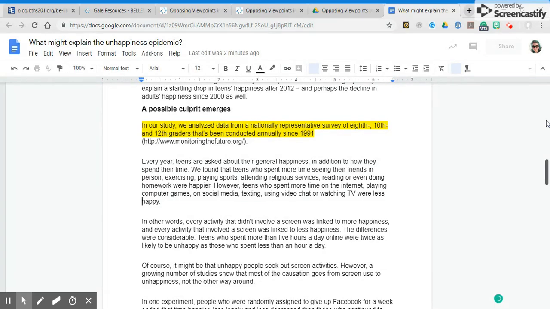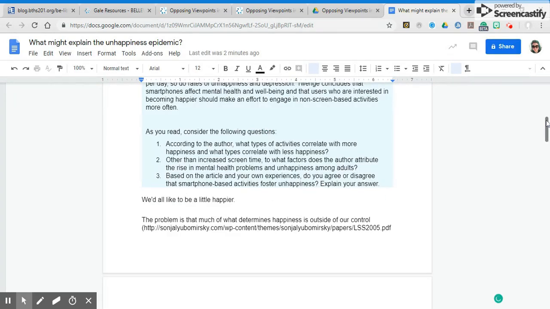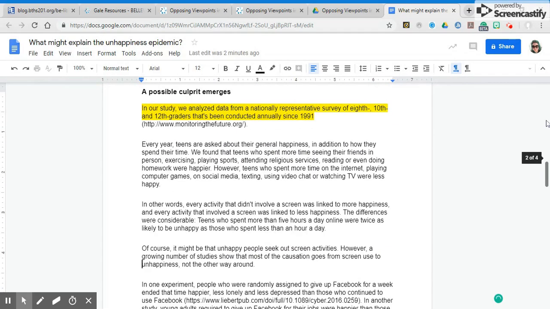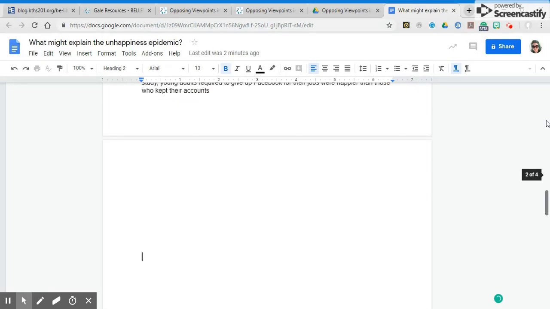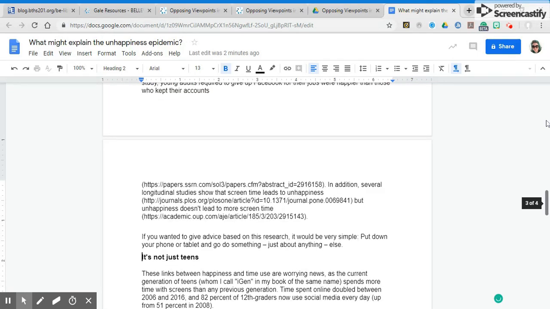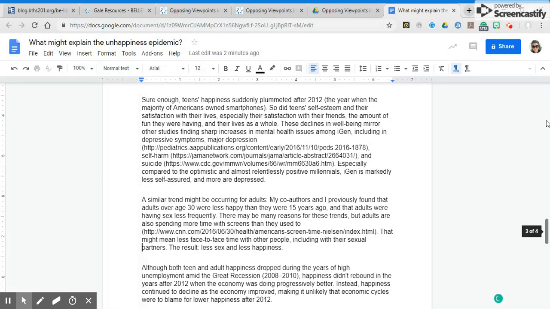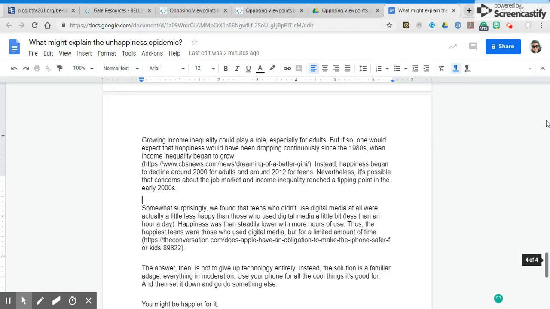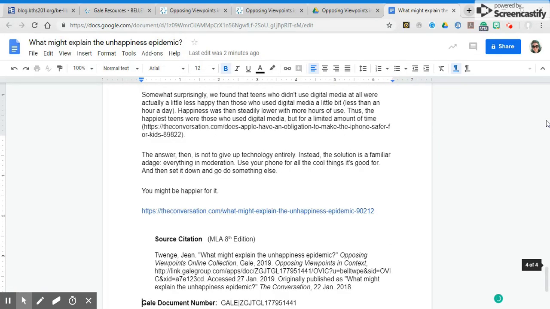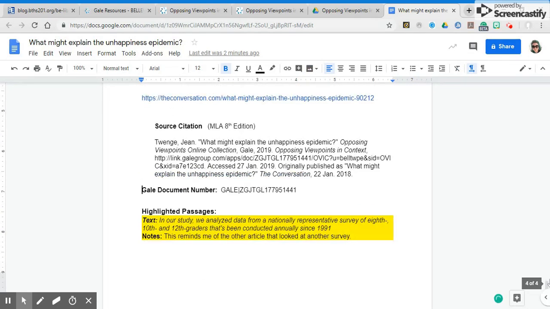And if I go to the bottom, I should have the note that I made. So way down at the bottom, well, there's my note. It includes the text that I highlighted and includes the note that I wrote myself.